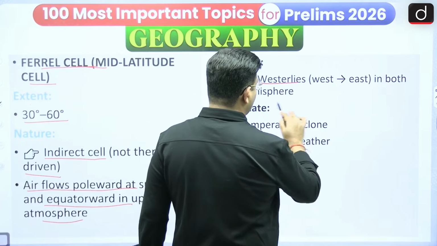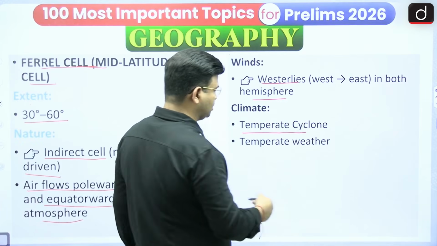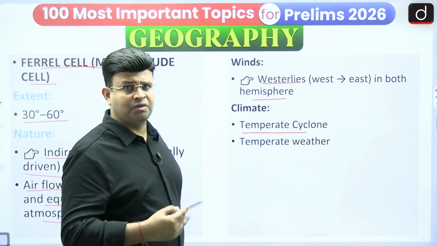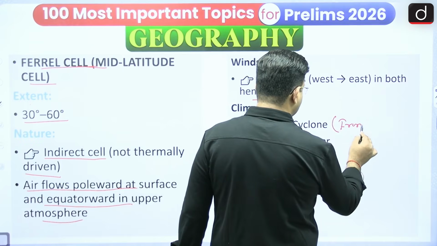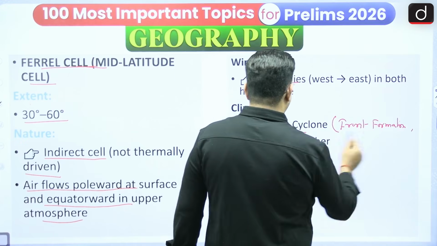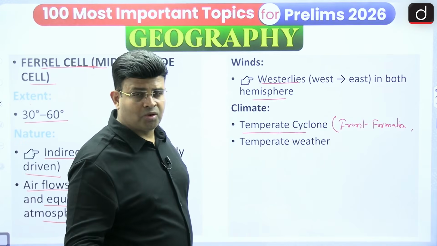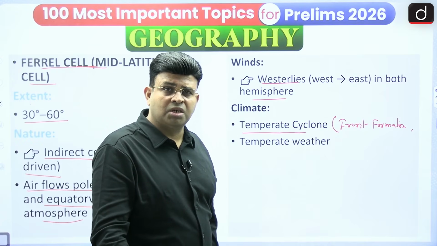You can see it is west to east in both hemispheres. Where the front formation happens, it helps temperate weather, and temperate cyclone is associated with front formation. When you understand temperate cyclone formation, it is also known as an extratropical cyclone.